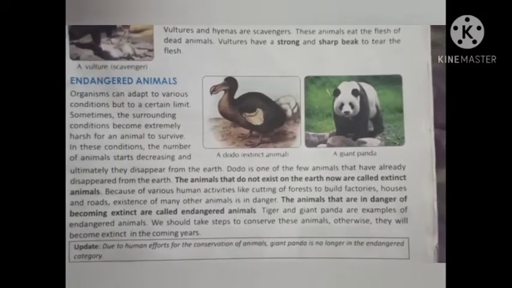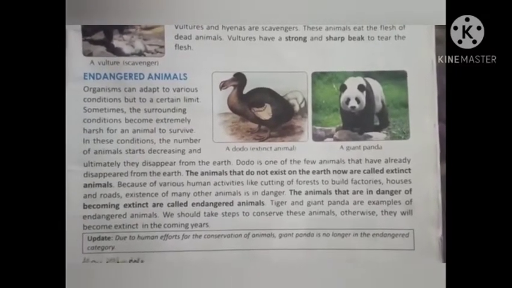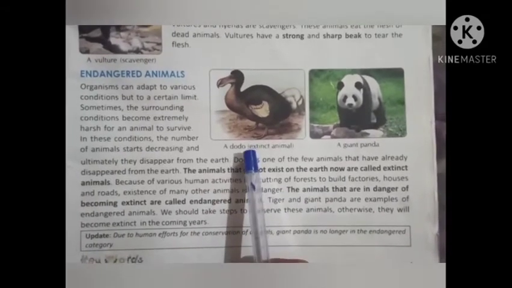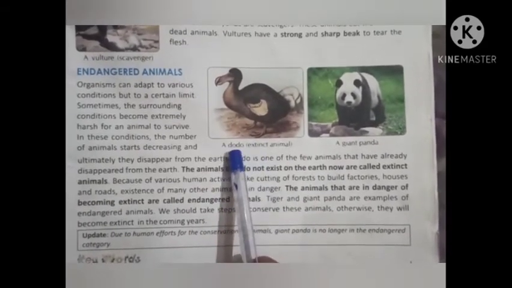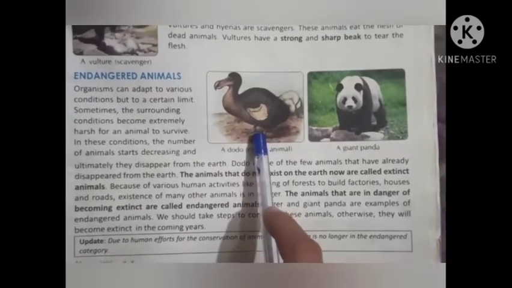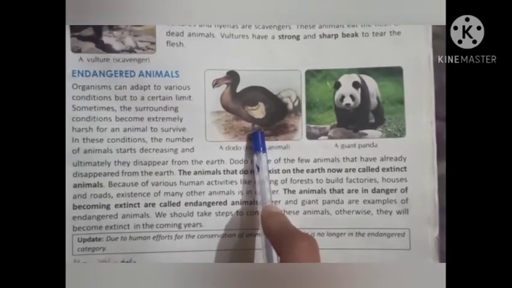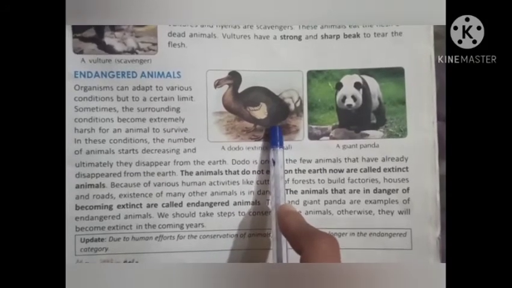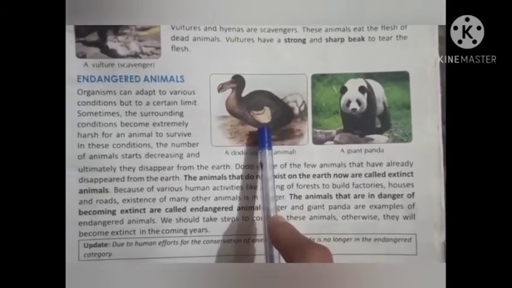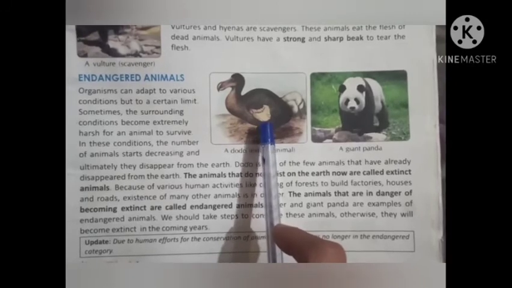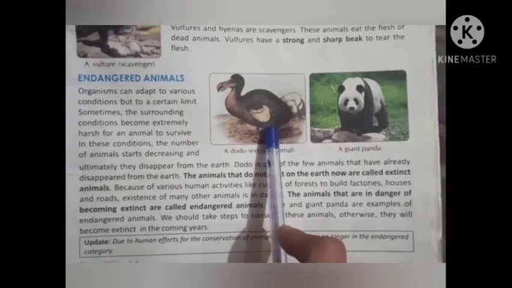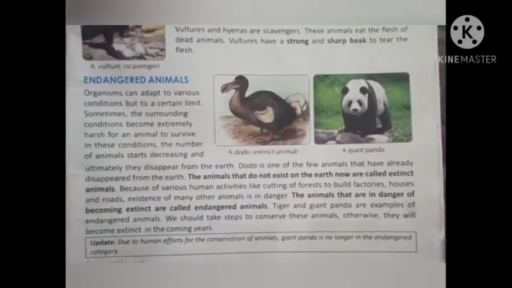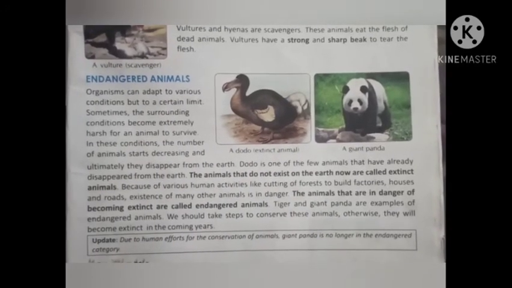Among the extinct animals, that is the animals which are not found right now on earth, one example I gave you is the dinosaur and the other is the dodo bird. This bird was found in earlier days, but nowadays we can't see this bird on our earth. It has become extinct. Not even a single dodo can be seen on the earth right now. So students, this was the lesson Adaptations, how animals survive.